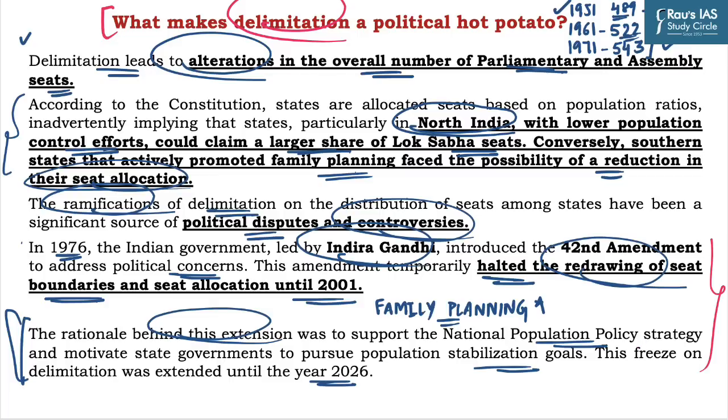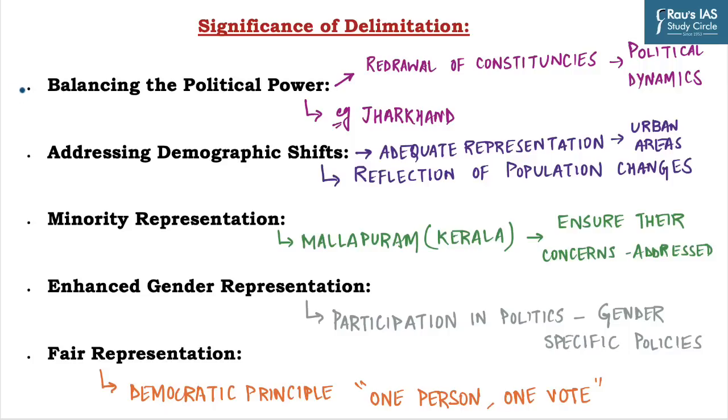Now we will shift our focus to the significance of delimitation in India. The first argument in this respect is balancing the political power. Delimitation can alter the distribution of political power among different regions and communities by redrawing the constituencies, and it can impact the electoral prospects of political parties and candidates, and potentially the political dynamics and power balance within a particular state or region.